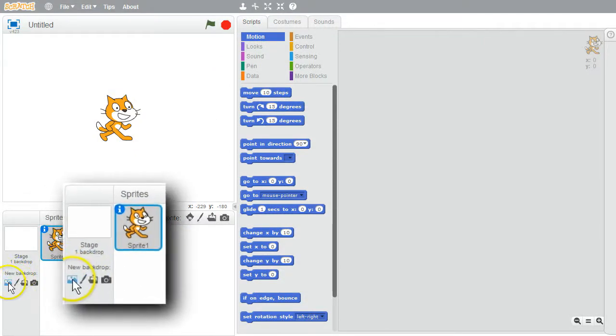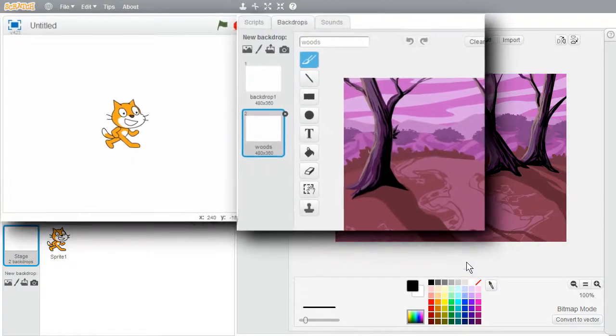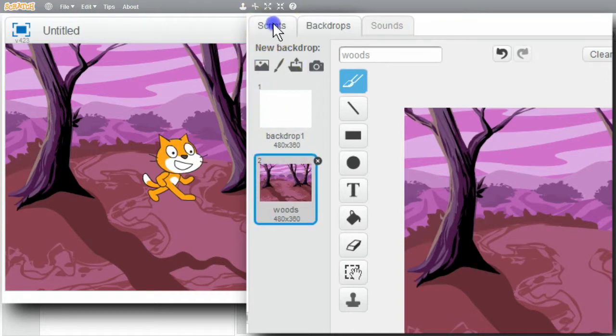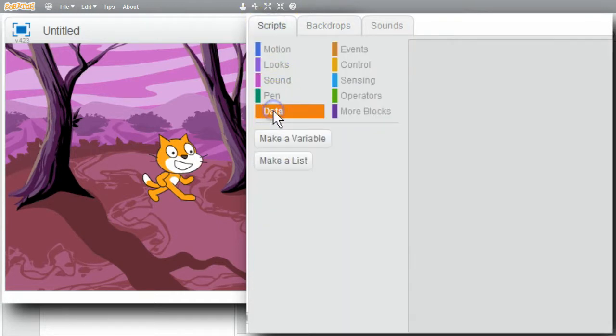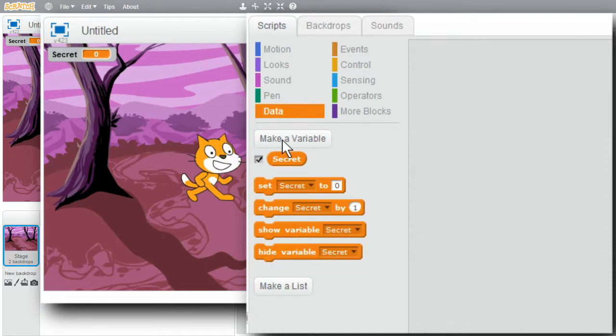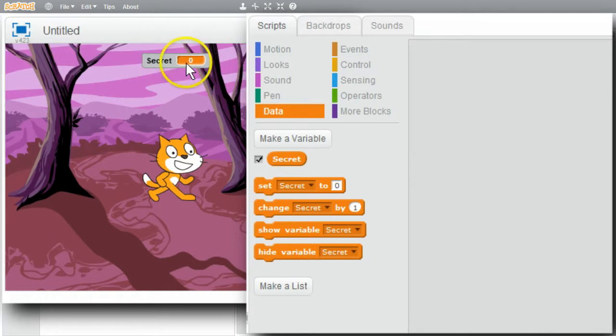I'll get a new scary backdrop. Nature. Woods. I'll double click. Woods is my backdrop now. I'll create a variable, scripts, data, make a variable, call it secret. Okay. I'll move secret to the top center. I can hide this monitor on the stage. I'll click on hide variable, and it's gone.